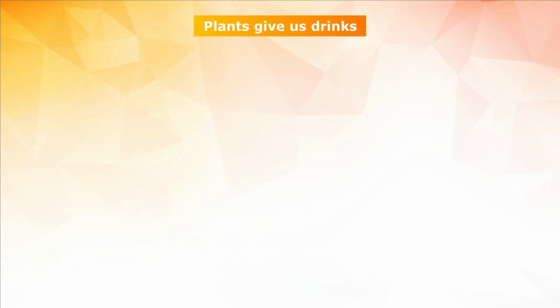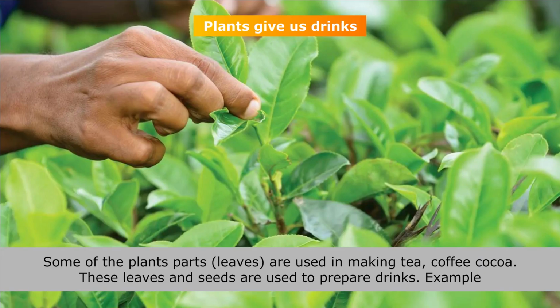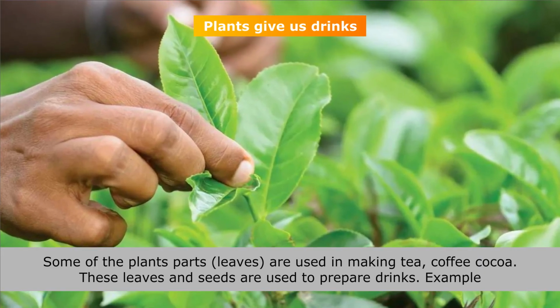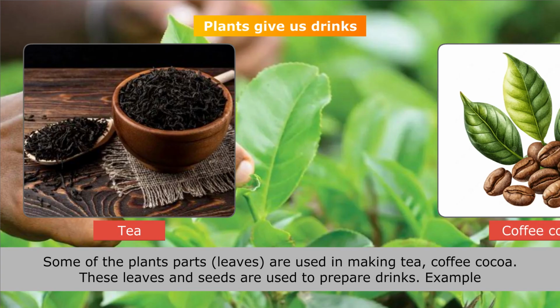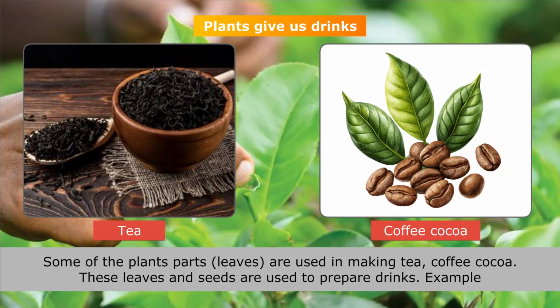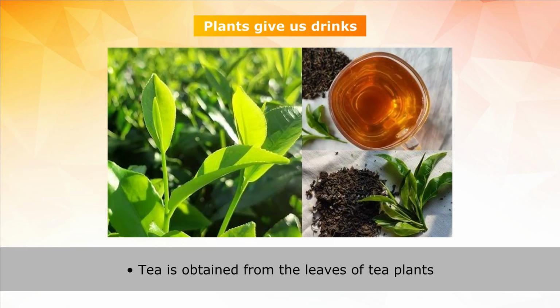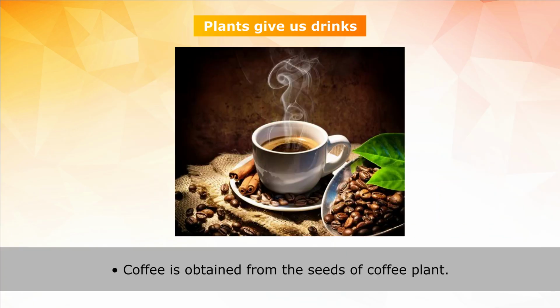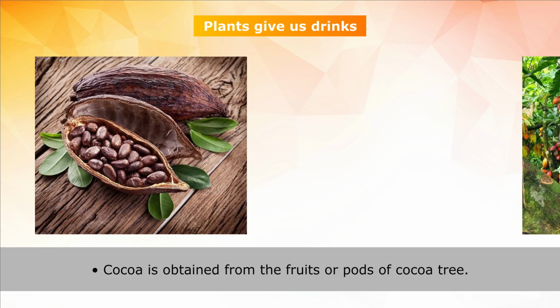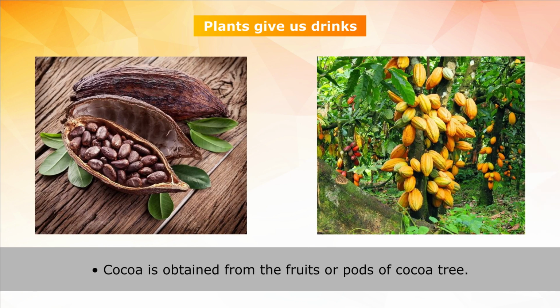Plants give us drinks. Some of the plant's parts, like leaves, are used in making tea, coffee, cocoa. These leaves and seeds are used to prepare drinks. Example: tea is obtained from the leaves of tea plants. Coffee is obtained from the seeds of coffee plant. Cocoa is obtained from the fruits or pods of cocoa tree.